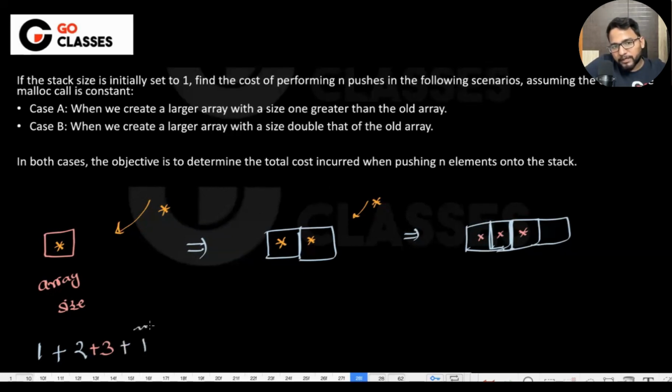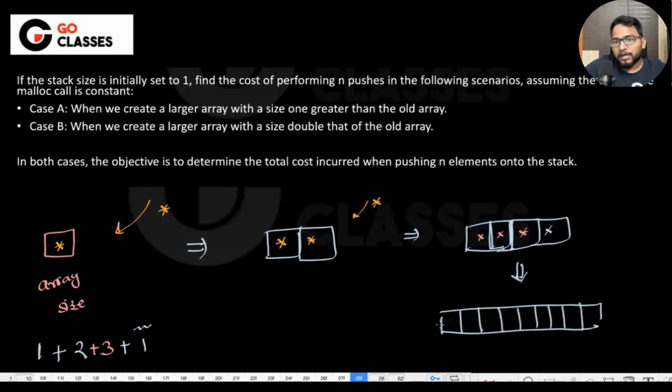So for the fourth element, it is very interesting. We don't need to do anything. Now for the fifth element, what do we need to do? We will be creating an array of size 8. 1, 2, 3, 4, 5, 6, 7, 8, whatever, right? So for the fifth element, again, we will be taking 5, because for this copy and the fifth one copy. But for the 6th, 7th, and 8th elements, we will be taking just order of 1. Isn't it?